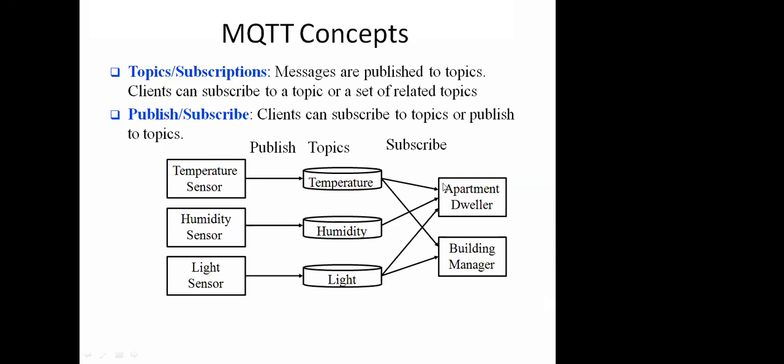whereas on the left hand side we have some publishers, and on the right hand side we have some subscribers. So the publishers are publishing their values on a particular topic. For example, the temperature sensor is publishing on temperature, the humidity sensor is publishing the value on humidity, and the light sensor is publishing their value on the topic light. So the apartment dweller has subscribed to light as well as humidity and temperature.